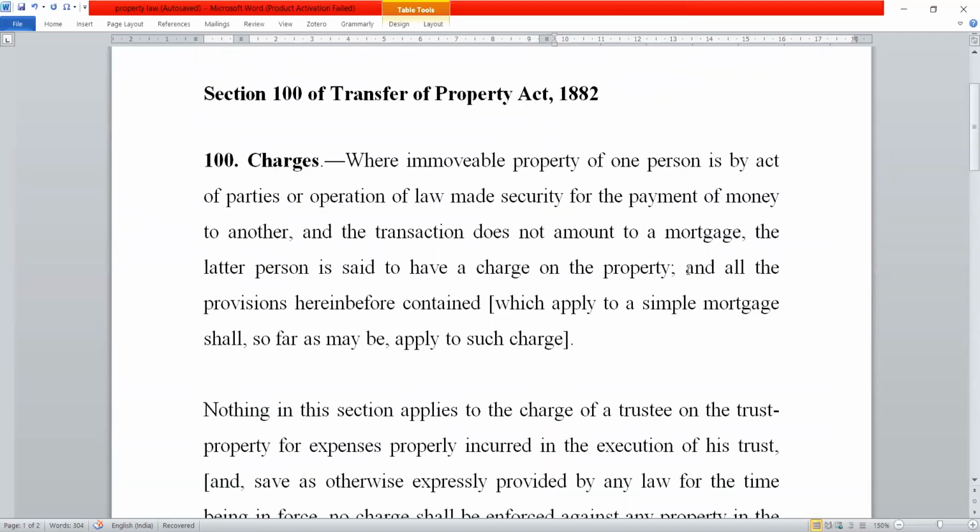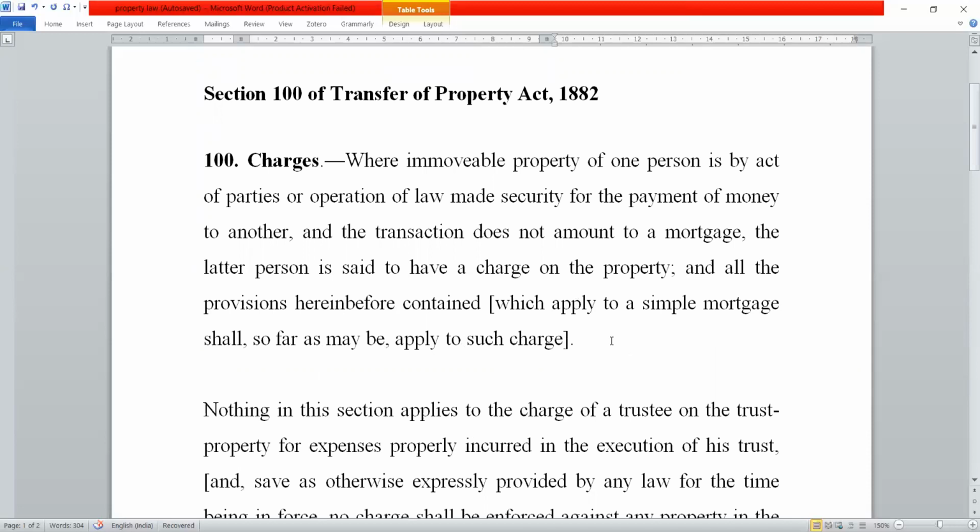And the last part is, all of the provisions hereinbefore contained which apply to a simple mortgage shall, so far as may be, apply to such charge. So remember, in simple mortgage, the mortgagee had the right to go to the court for selling of the property.